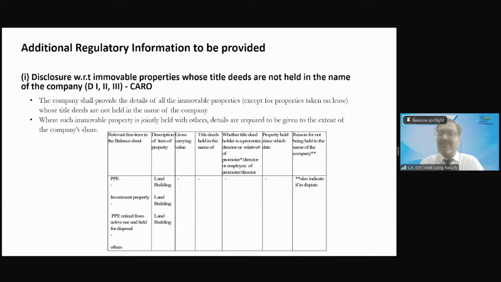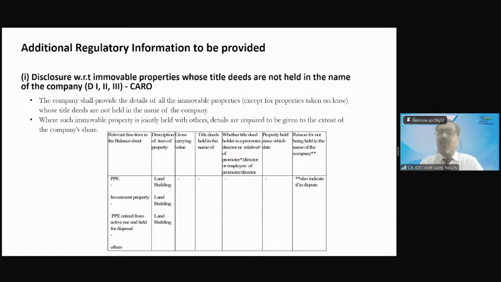Yes or no? Say you bought a building, a land from me. Ankit has purchased a land from me. He has paid me the money, and he is using that land, but we never got it transferred in the name of Ankit. It means we never went to the registrar office.